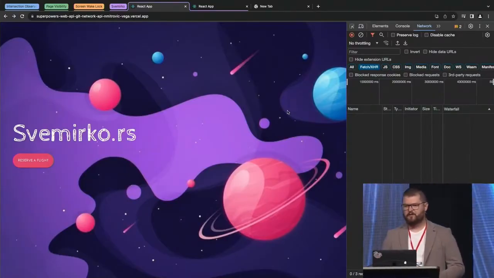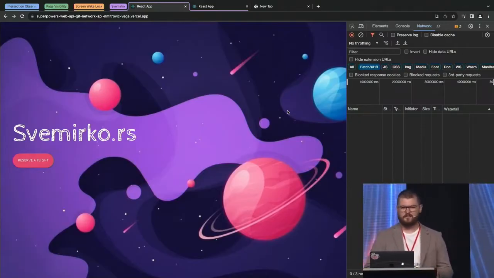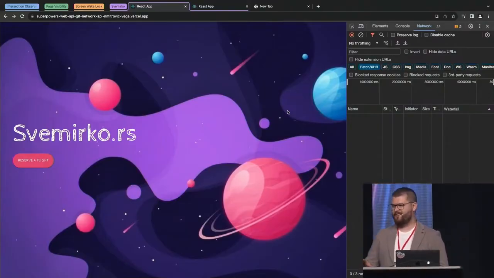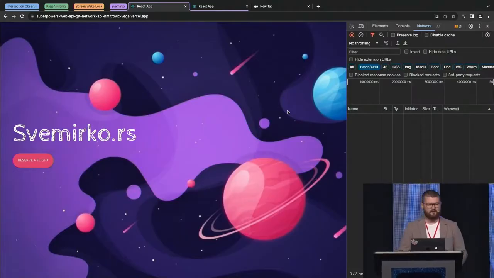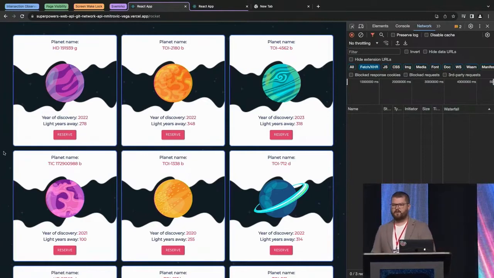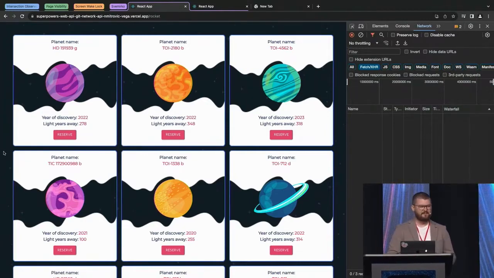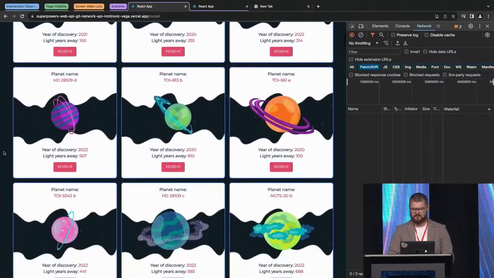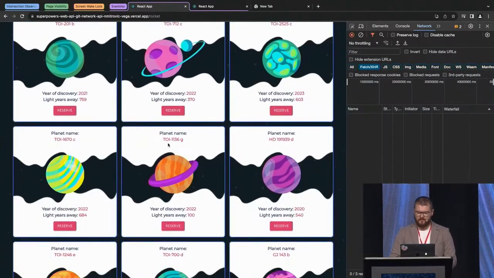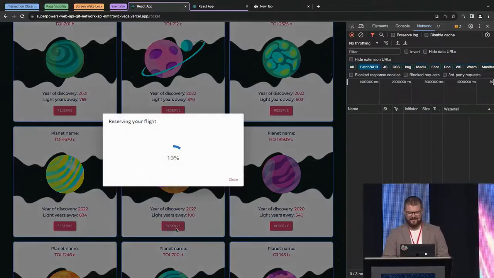svemirko.rs. Svemirko, translated to English, roughly means spaceman. It's a little bit futuristic app, a few thousand years in the future, where you can go to this app and discover some planets where you want to go on vacation. In the backend, we're communicating with NASA's API, and now we have the list of all habitable planets, and we can, for example, pick TOI 1136G, sounds amazing, always wanted to go there, and now we can reserve a flight to that planet.